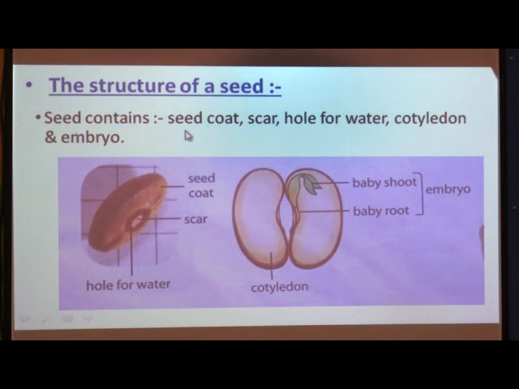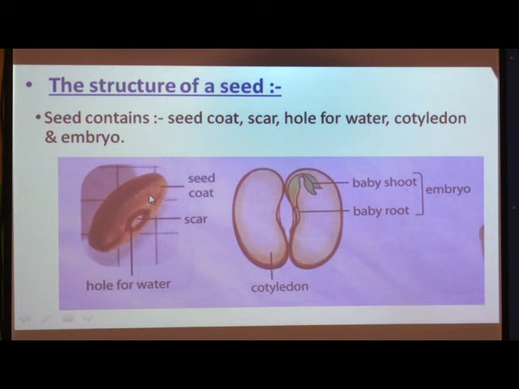A seed contains a seed coat, scar, hole for water, cotyledon and embryo. See each part. This is the picture which shows the structure of the seed. The thick outer covering is called the seed coat.